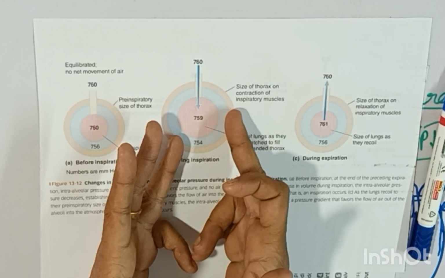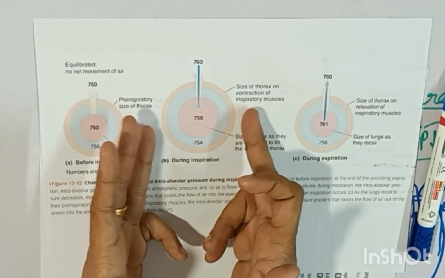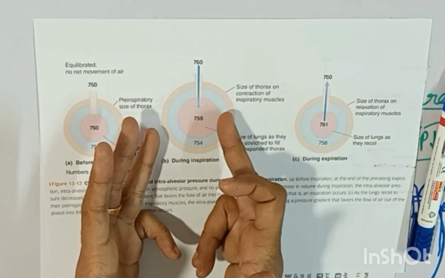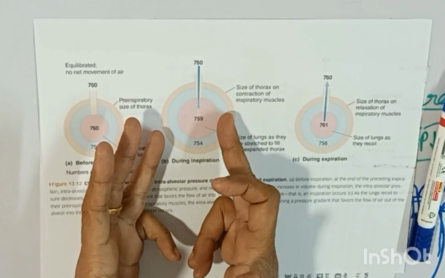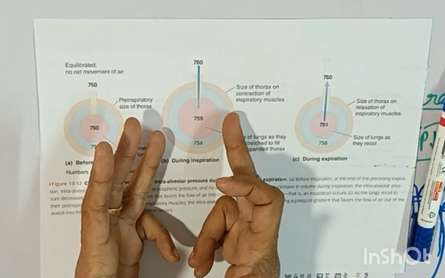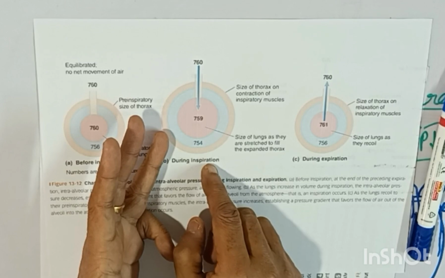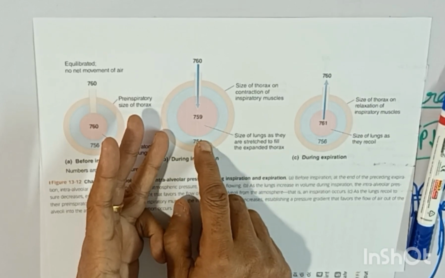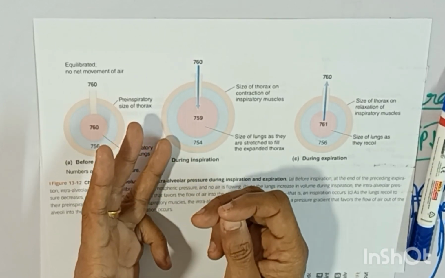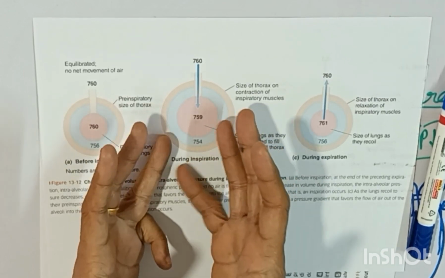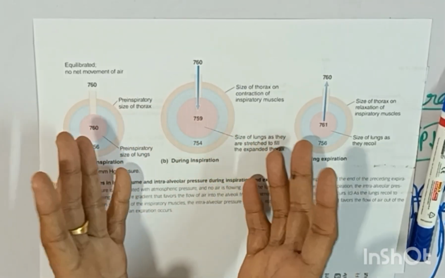So if the thoracic cage goes outward, both these pleural membranes have to go outward, because between these two pleural membranes you have the fluid, and the fluid will not allow these two pleural membranes to separate. If I inject some water inside these pleural membranes, the lung will collapse. That is called hydrothorax.